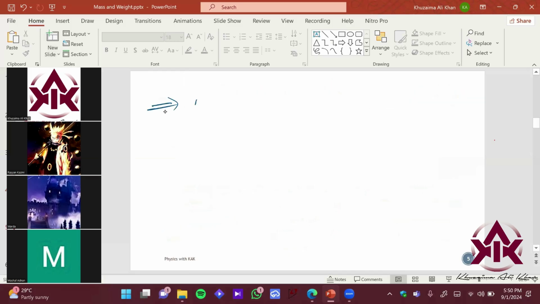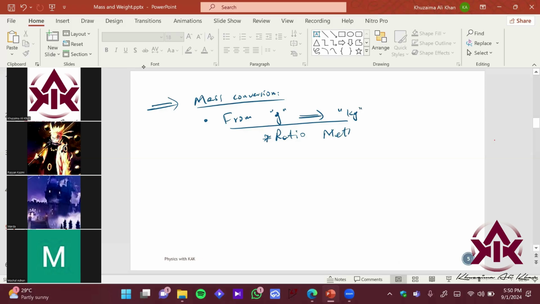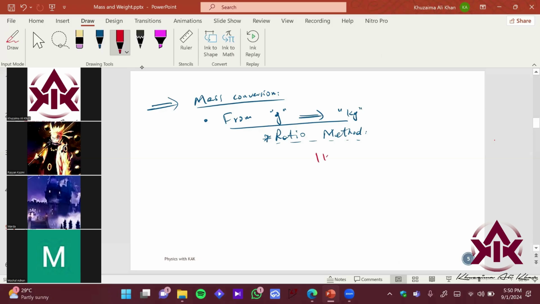Mass conversion, from grams to kilograms. We're going to use a method which you have already seen in your mathematics class, that is called the ratio method, right? So what is the ratio method, Vardha? Can you explain the ratio method? Sir, when we divide those two values, like the one, two values. Yes. So 1 kilogram is 1000 grams.